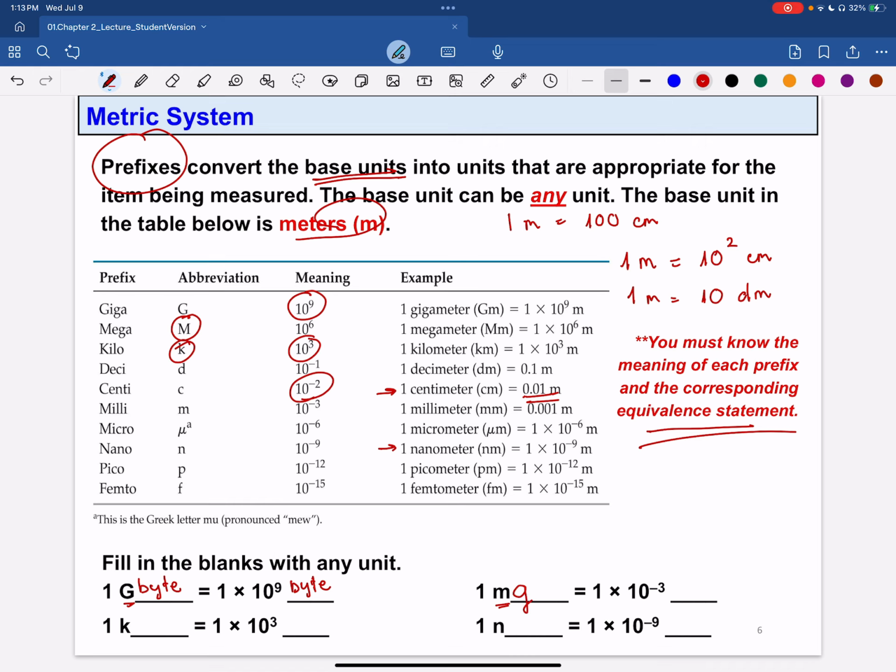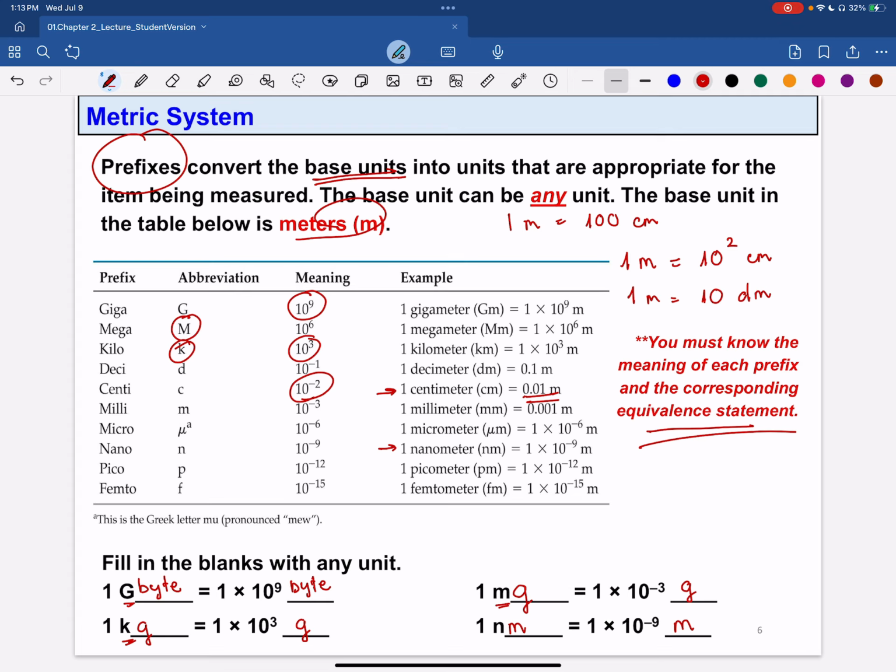So 1 milligram equals 1 times 10 raised to the power of -3 gram. Let's say 1 nanometer: 1 nanometer equals 1 times 10 raised to the power of -9 meter. Here, k is kilo. 1 kilogram equals 1 times 10 raised to the power of 3 gram.